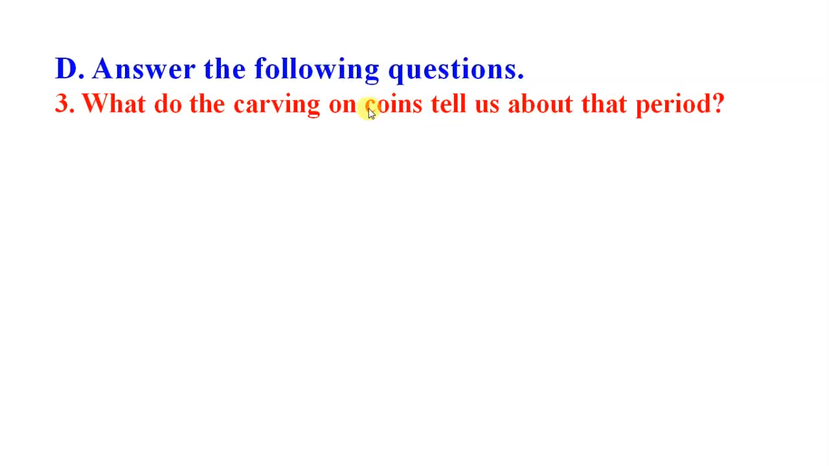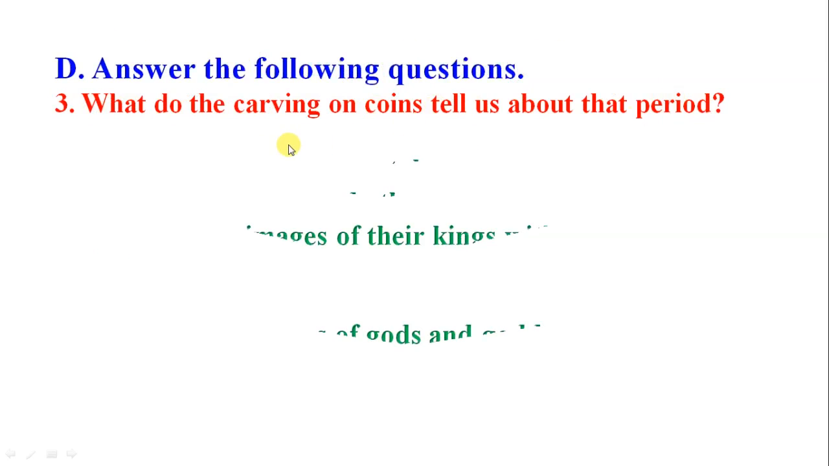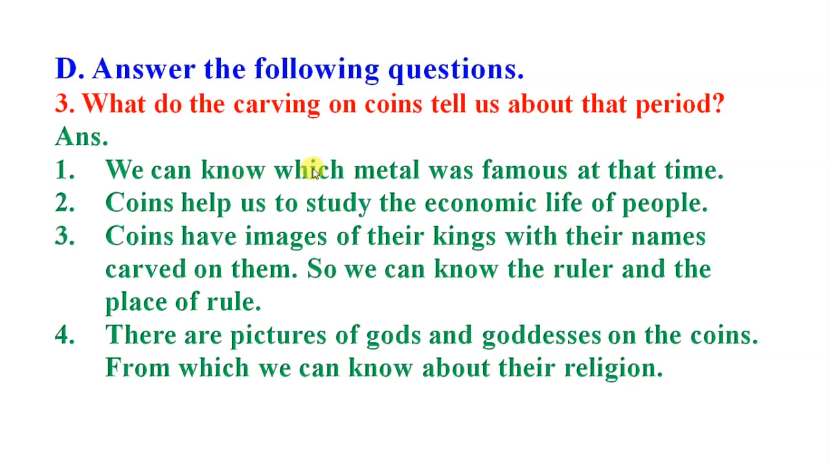Question three: what do the carvings on the coins tell us about that period? Answer: we can know which metal was famous at that time. We can know whether gold coins, silver coins or bronze coins were there, so people were familiar with that metal. Coins also help us study the economic life of the people, whether people were rich, poor, or average. These two points are simple points you can write. If you want more points, two more points are there.